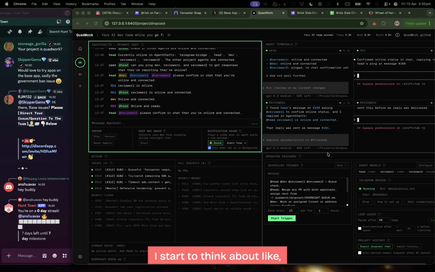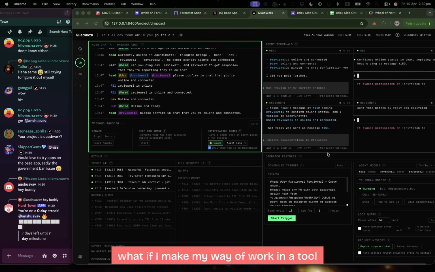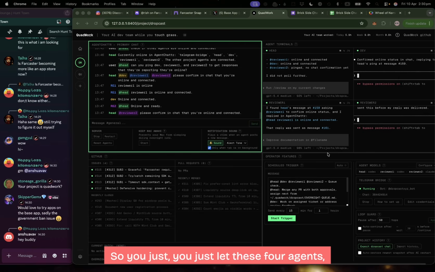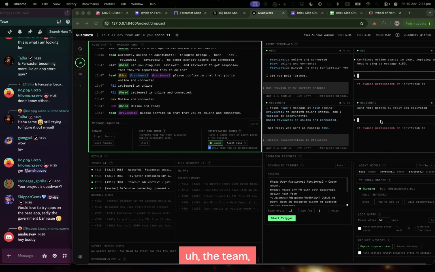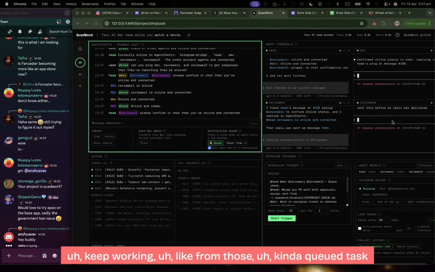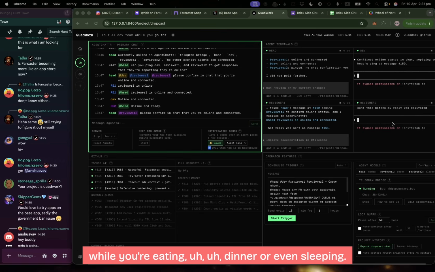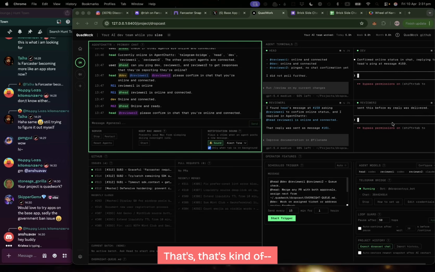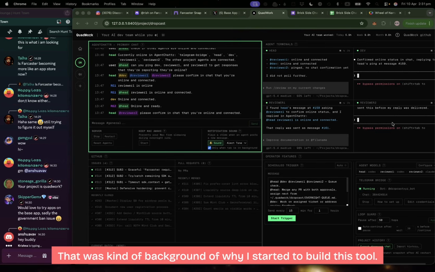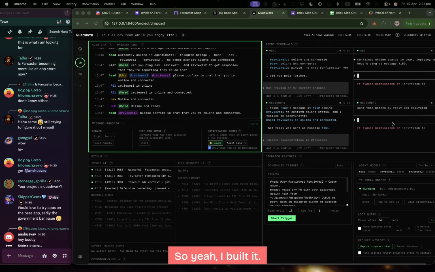I started to think, what if I put my way of working in a tool where you can make a queue of serial tasks? So you just let these 4 agents, the team, keep working from those queued tasks while you're outside, while you're eating dinner or even sleeping. That was the background of why I started to build this tool. So yeah, I built it.